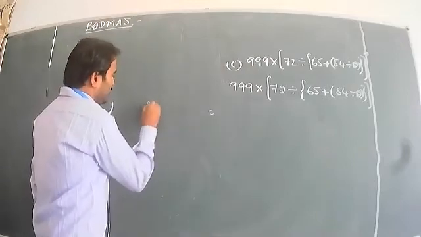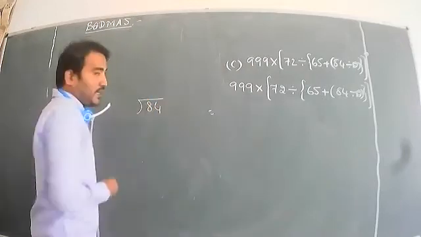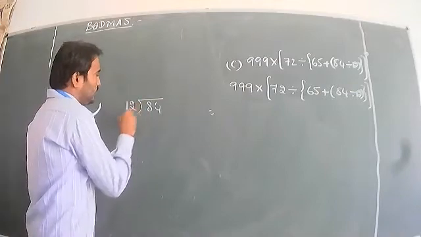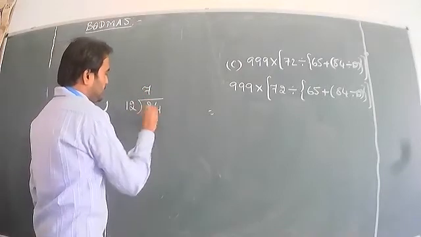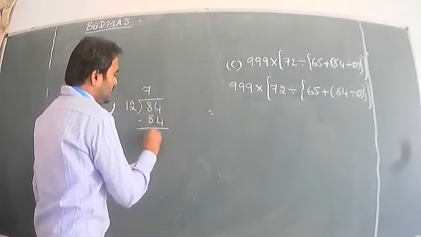So side work has to be done. 84 is the dividend, the bigger number. 12 is the divisor. 12 times how much is 84? 12 times 7 is 84. Is it clear? So your answer is 7.